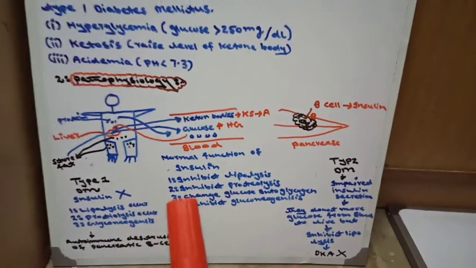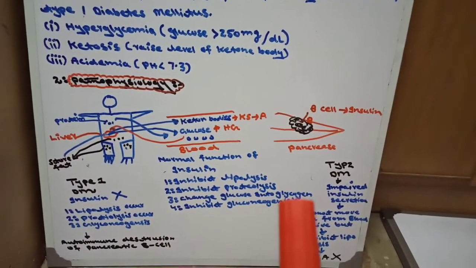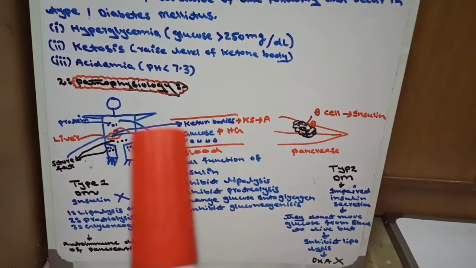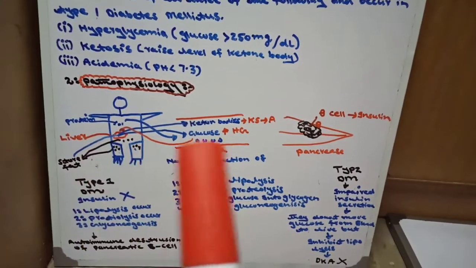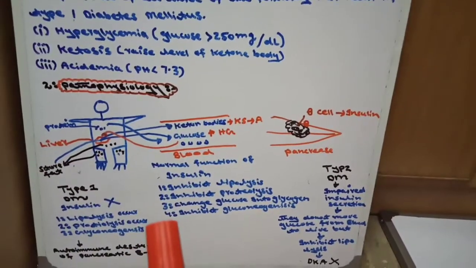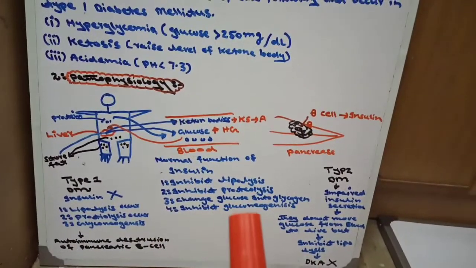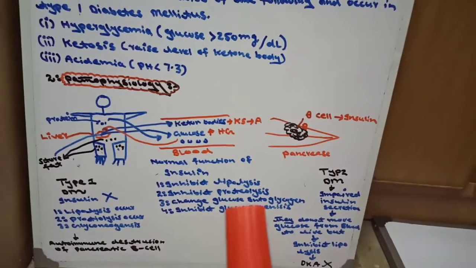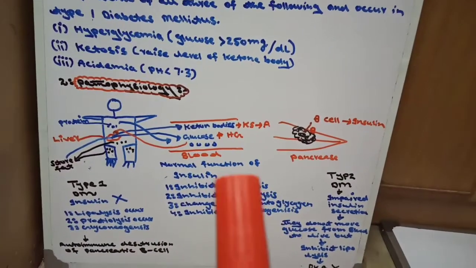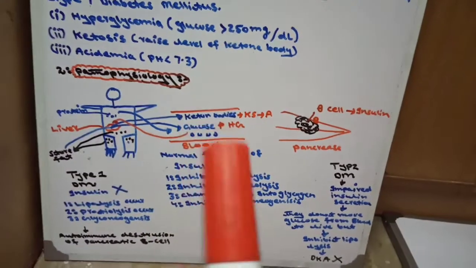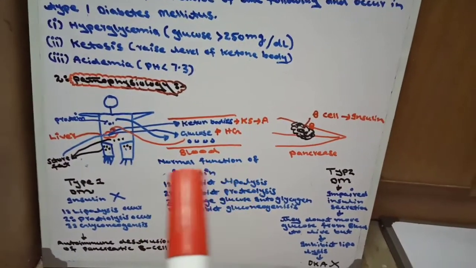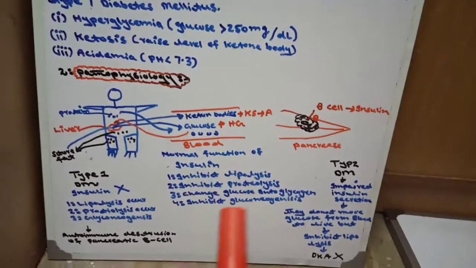The third function is changing glucose into glycogen. Insulin moves glucose from blood to liver and changes glucose into glycogen. The number 4 function is to inhibit gluconeogenesis. Insulin inhibits gluconeogenesis, meaning formation of glucose from new sources, meaning from fat and protein. This is the normal function of insulin.